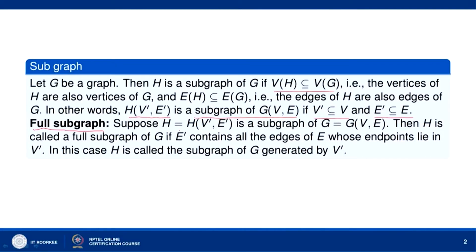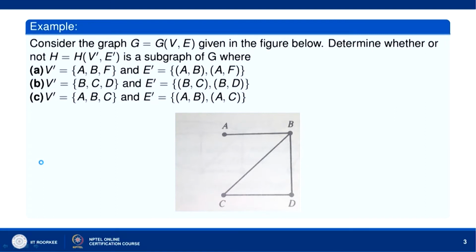Now, what do we mean by a full subgraph? If H is equal to H(V', E'), then it is called a full subgraph of G if E' contains all the edges of E whose endpoints lie in V'. That is, H is the subgraph of G generated by V'. So, if H is the subgraph of G generated by V', then it is also called a full subgraph of G. Now, let us consider the graph G equal to G(V, E) given in this figure.